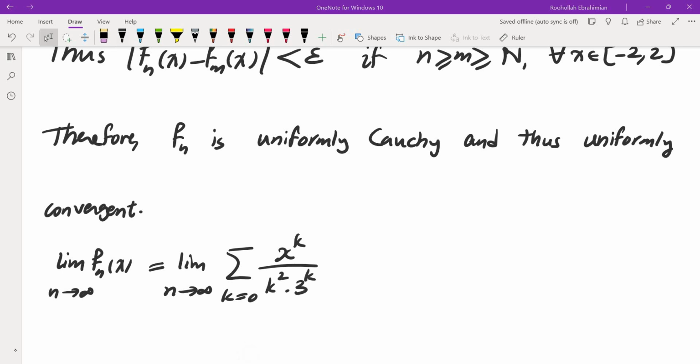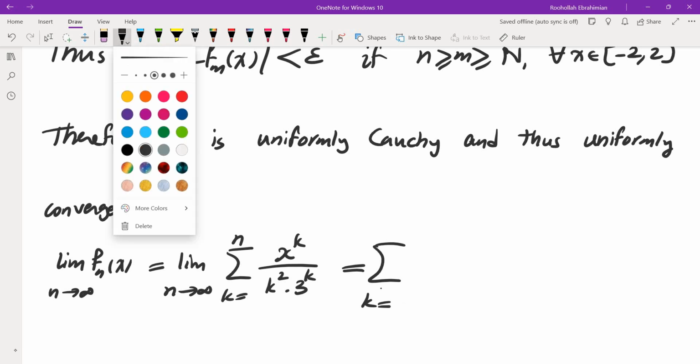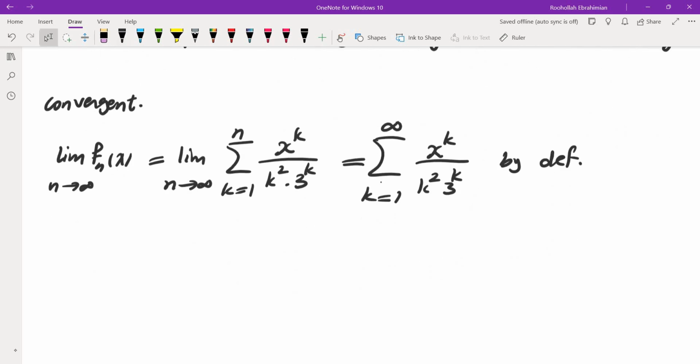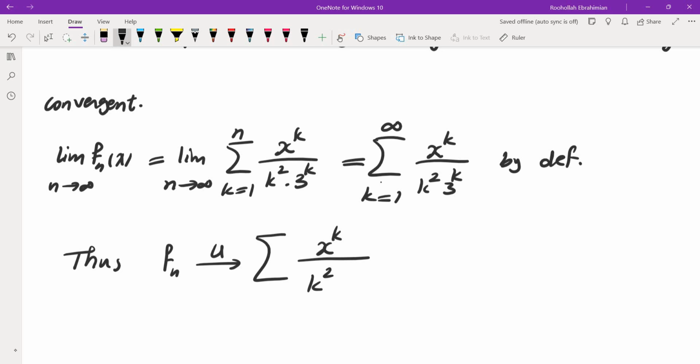And this by definition is the infinite sum, from k equals 1 to infinity, of x to the k over k squared 3 to the k. And thus, fn uniformly converges to this pointwise limit, the sum of x to the k over k squared 3 to the k.